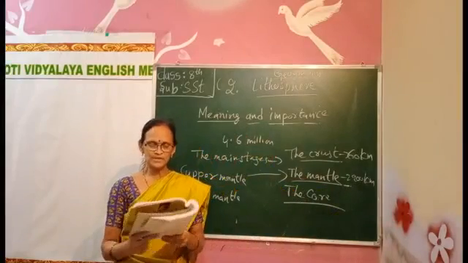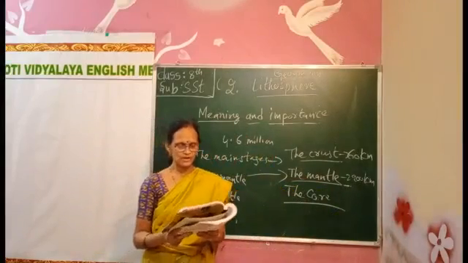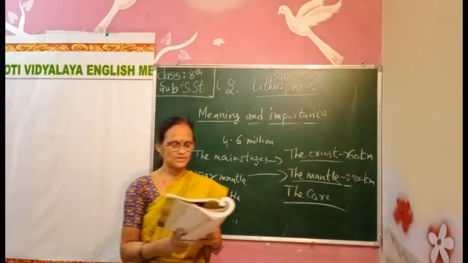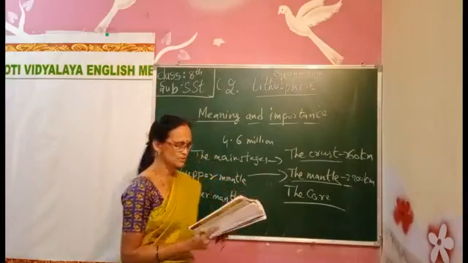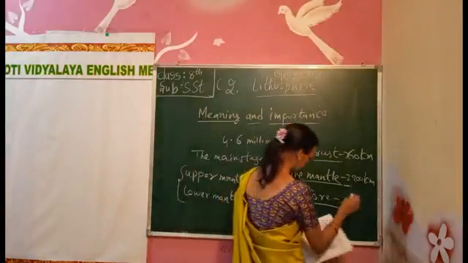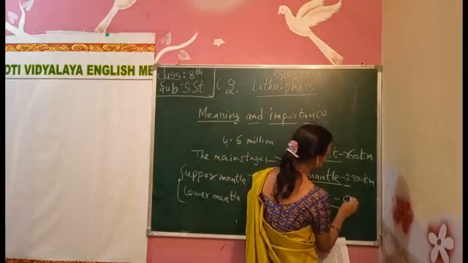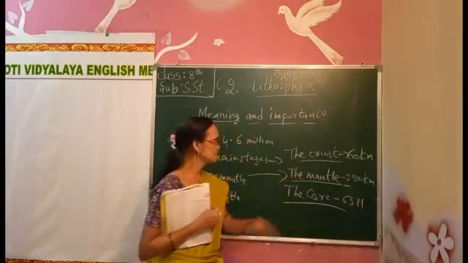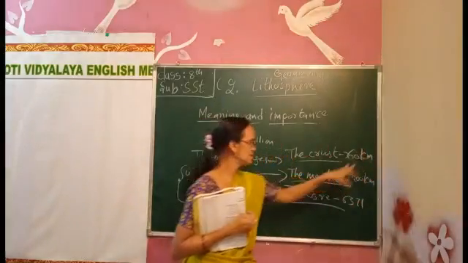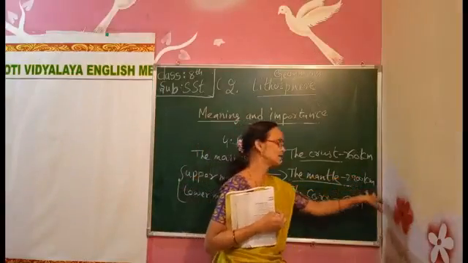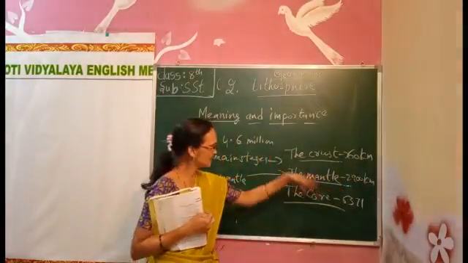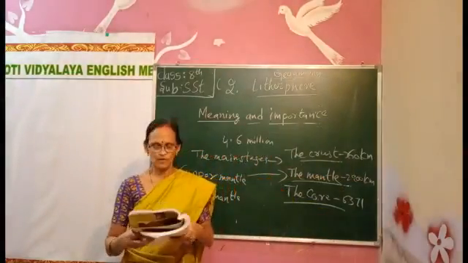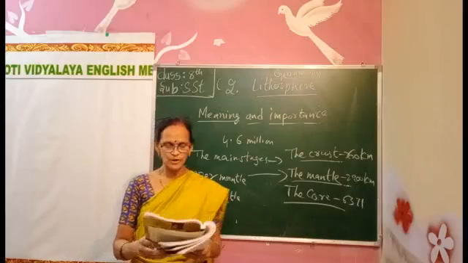So the core is the innermost layer of the earth. The depth of this layer goes up to 6,371 kilometers. This is 660 kilometers inside the earth, this is 2,900 kilometers inside the earth, and below that, up to 6,371 kilometers, is the part called the core.